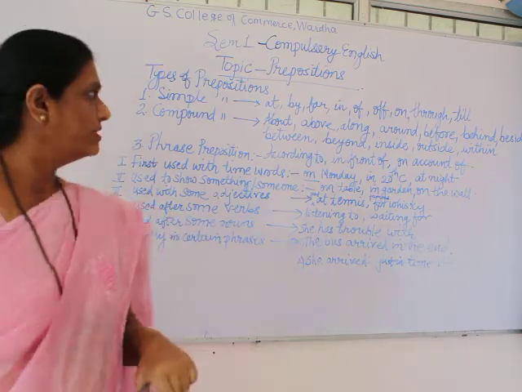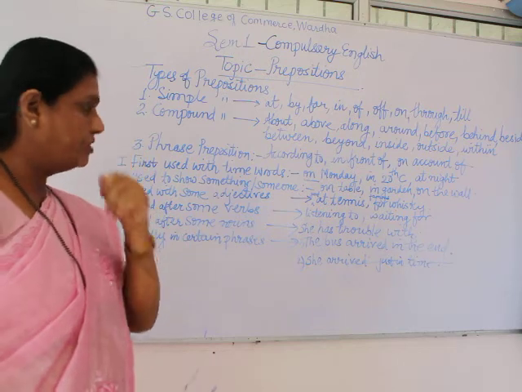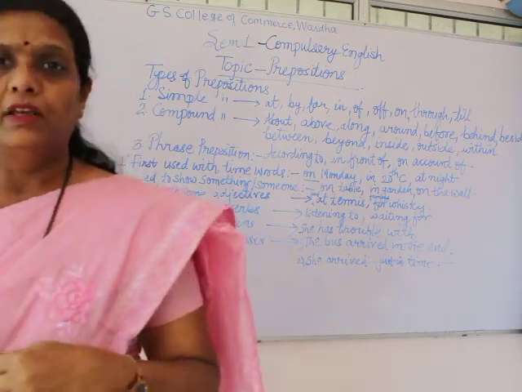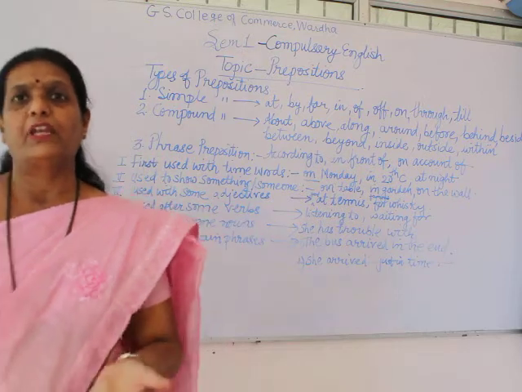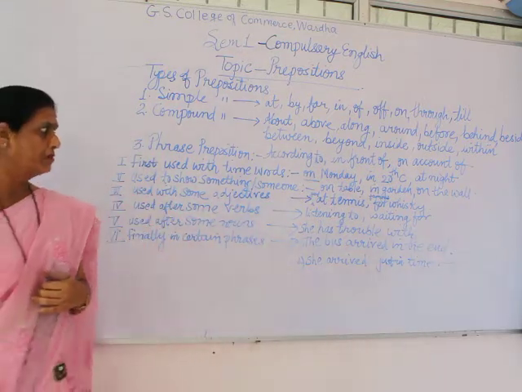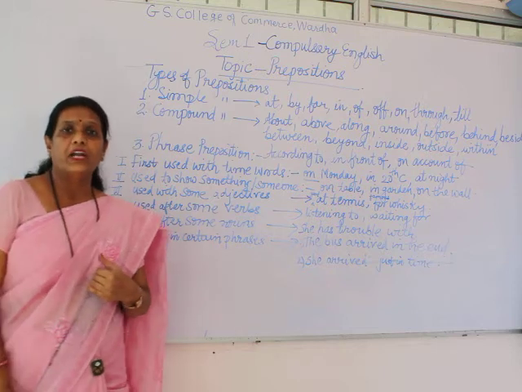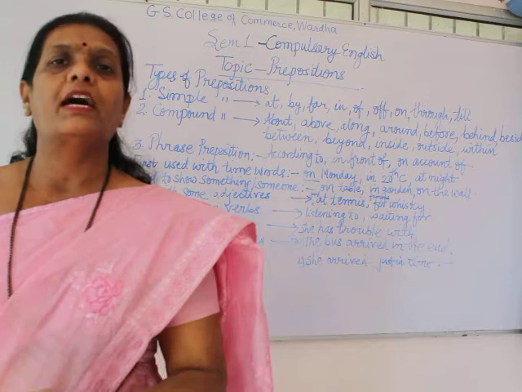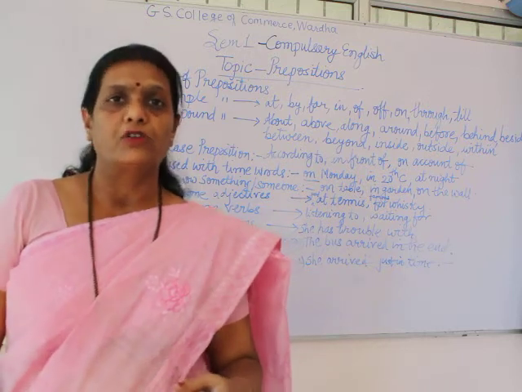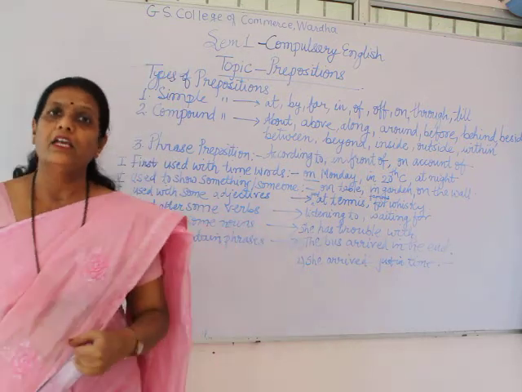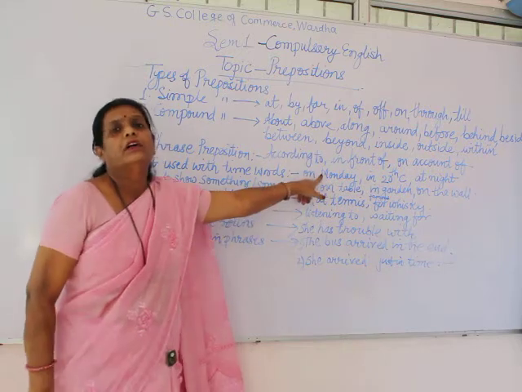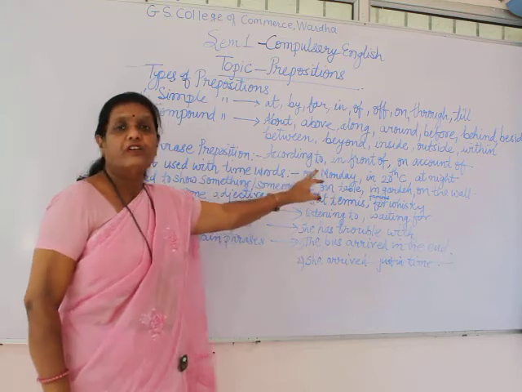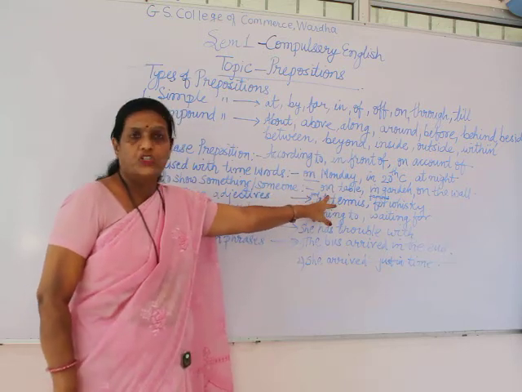If I give a sentence, the book is on the table, the book has a surface touch with the table, and therefore we have used the preposition on. In a similar way, for different days also we use on. For example, I would be coming to your house on Monday. So for days we also use the preposition on, and for surface touch we also use on.